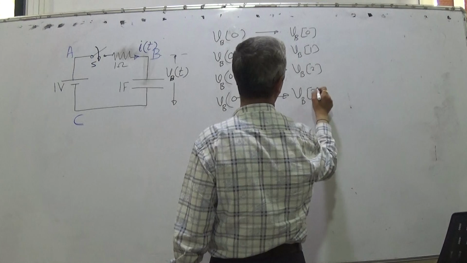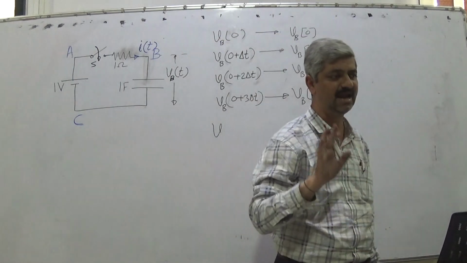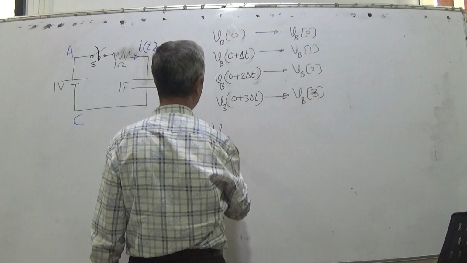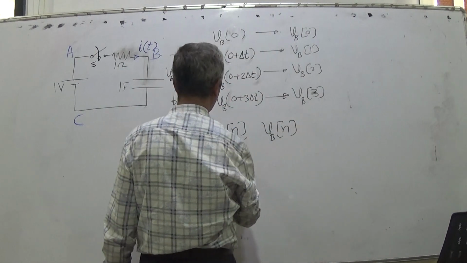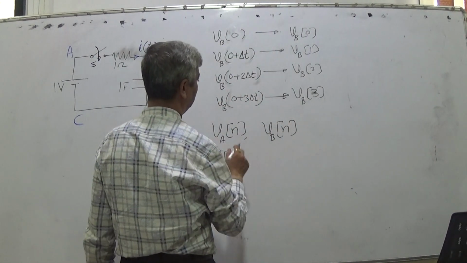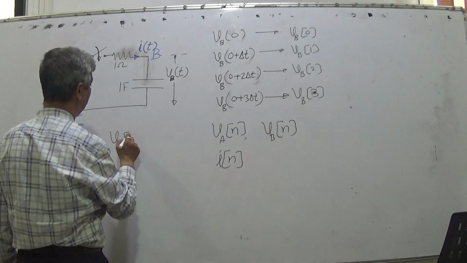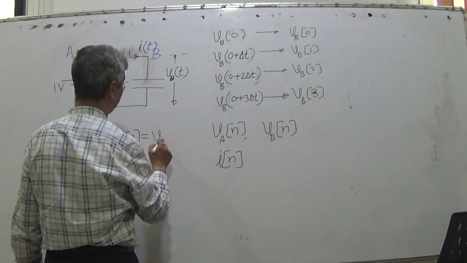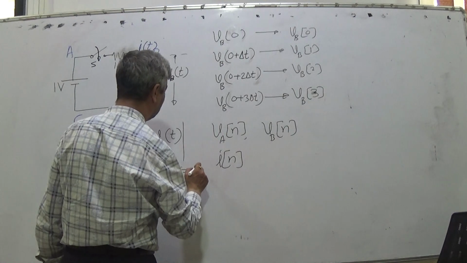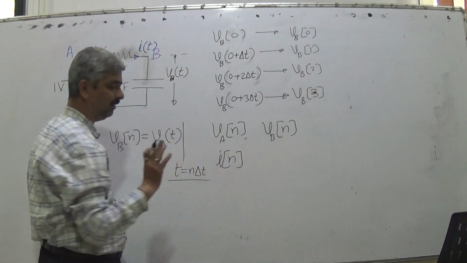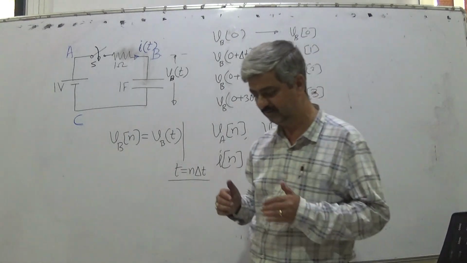So in general, I say that all voltages and currents, I say VAN, VBN, IN, where VBN is equal to VB(t) at t equal to N delta T, where delta T is the sampling interval. Is it clear?